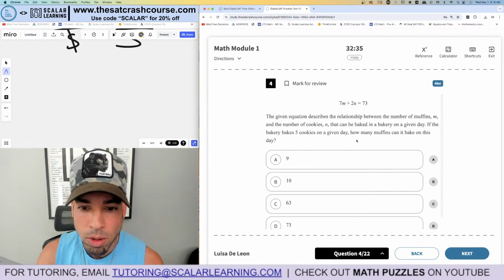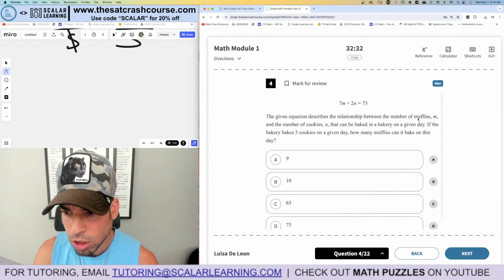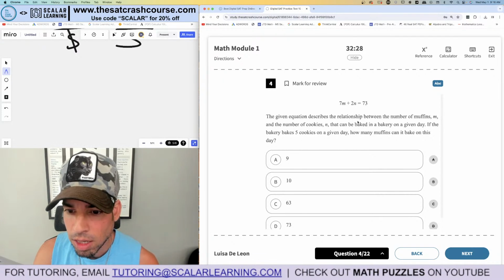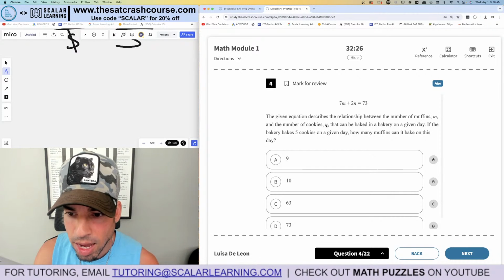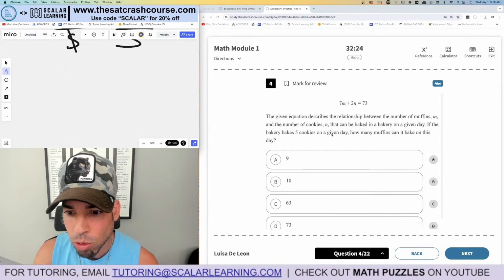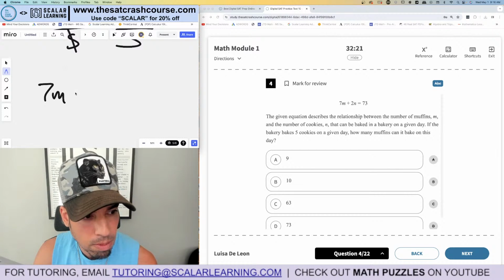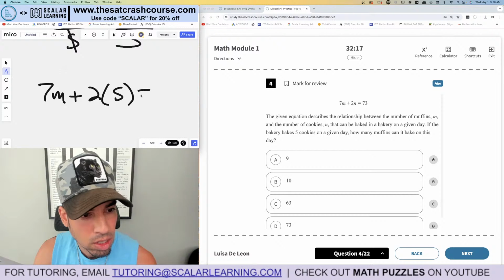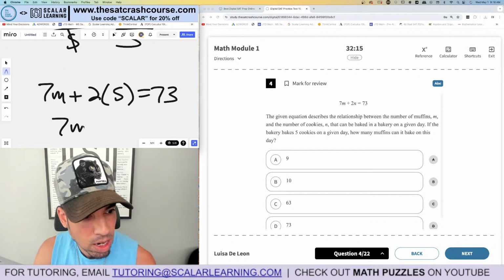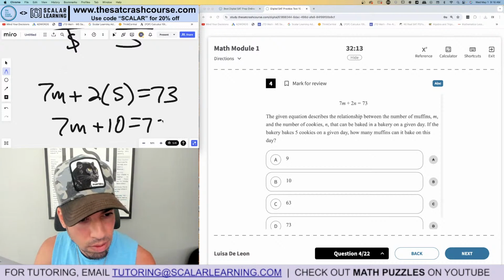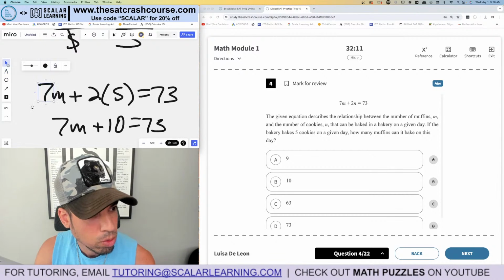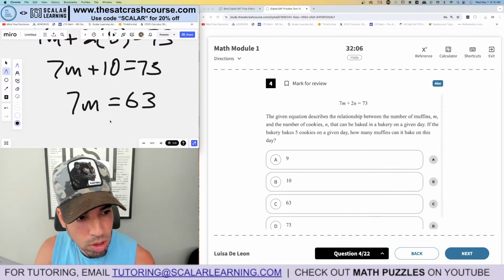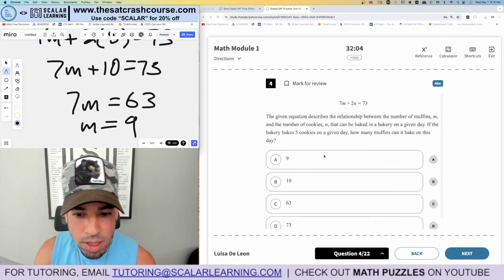Boom, done. Okay, number 4. The given equation describes the relationship between the number of muffins and the number of cookies at a bakery. If the bakery bakes 5 cookies on a given day, N is the number of cookies. So this is a plug and chug. We're trying to solve for M. So 7M plus N, which is the number of cookies, 5, is equal to 73. 7M plus 10 equals 73. Then we're going to subtract 10 from both sides. We've got 7M is equal to 63. Divide both sides by 7, M equals 9 for the win.